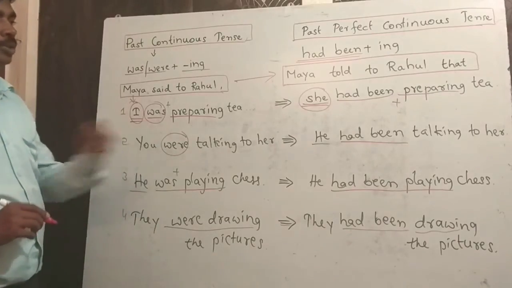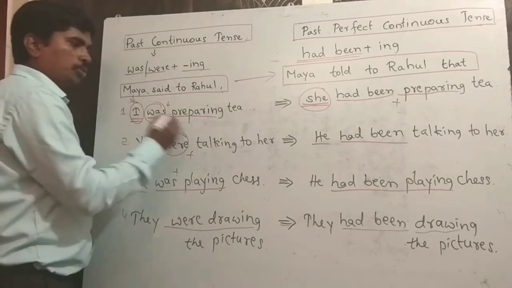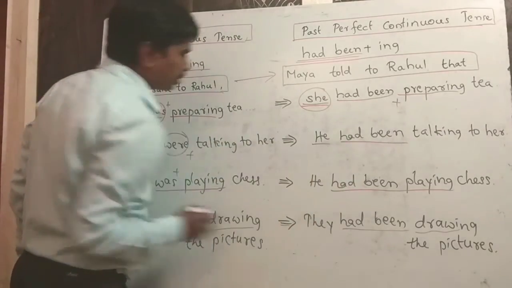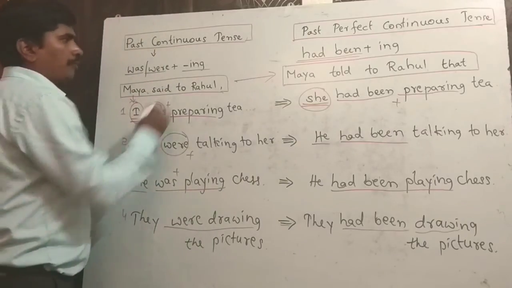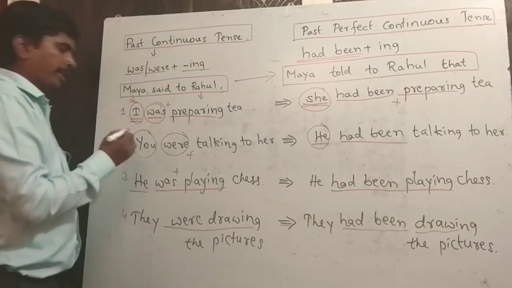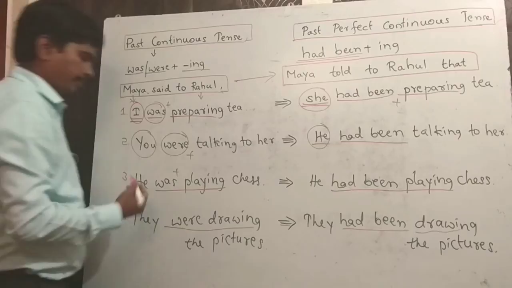You were talking to her. Were plus ing, were talking. You were talking to her changes to he had been talking to her. Here you refers to Rahul. That's why we have taken he. He had been talking to her.